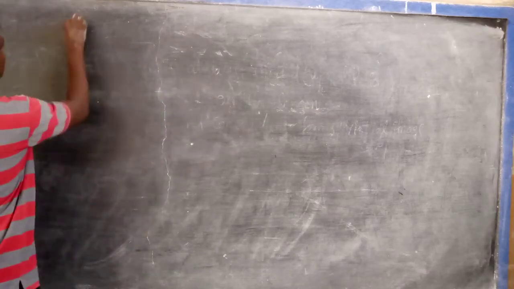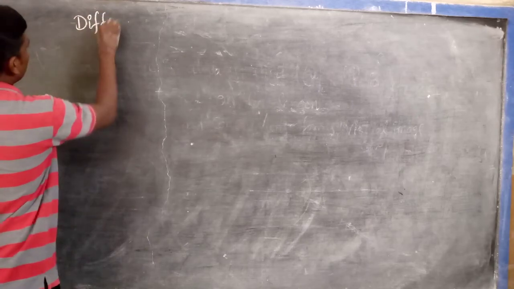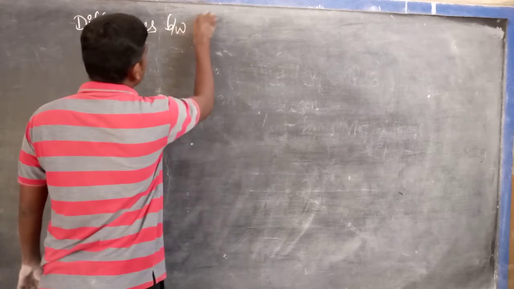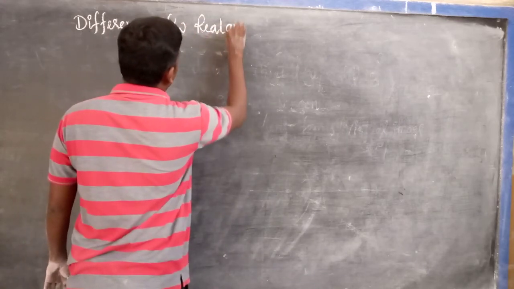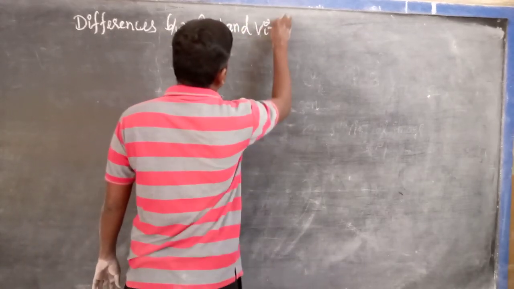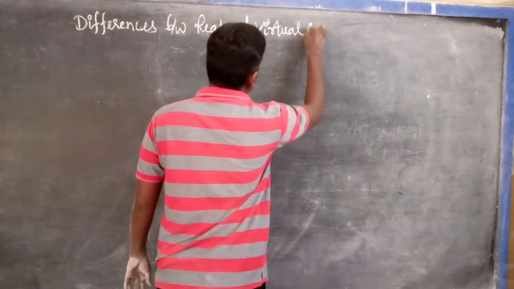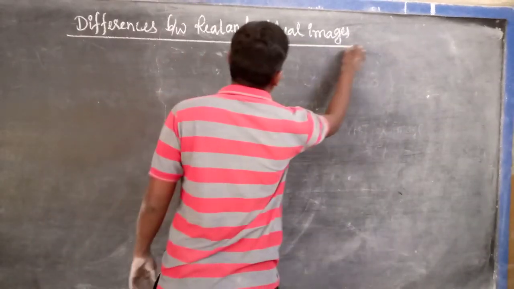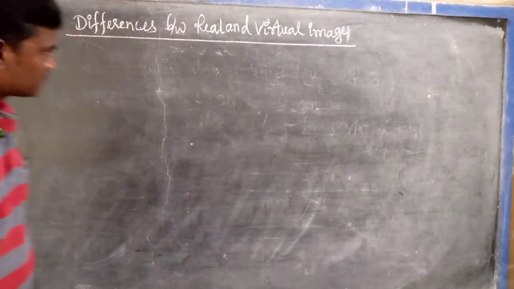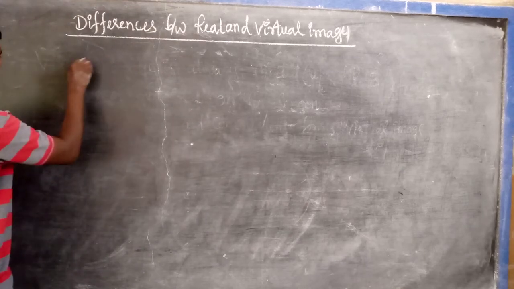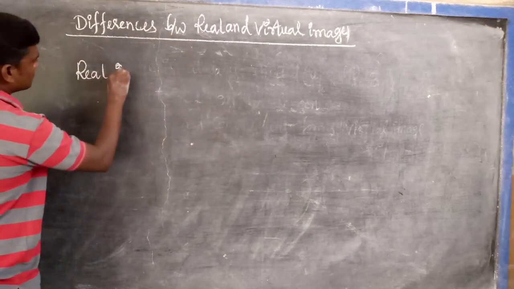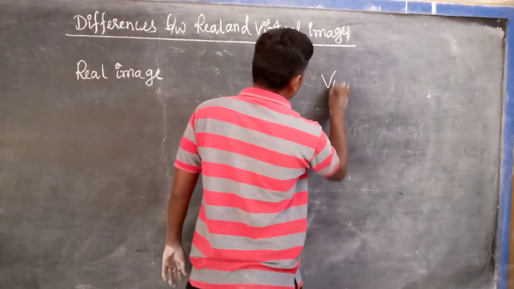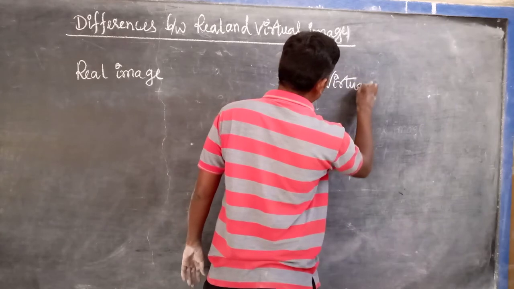So the differences between real and virtual images: real image on one side, and on the other side virtual image.